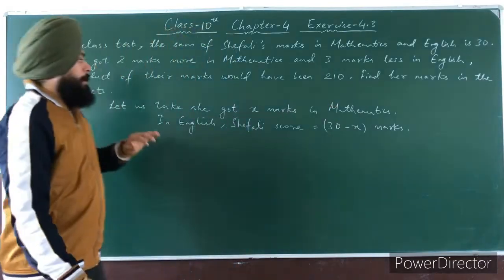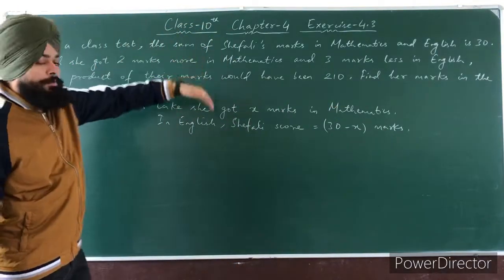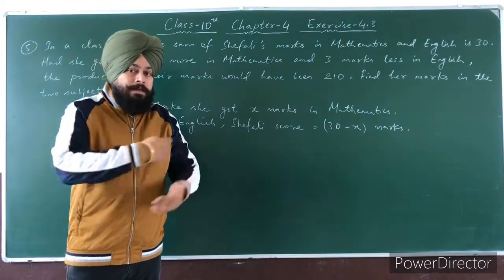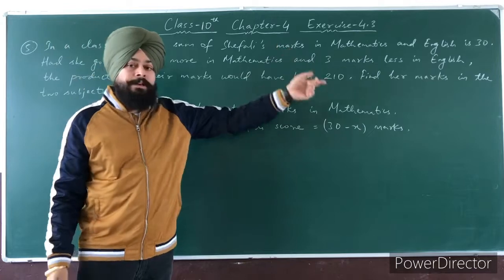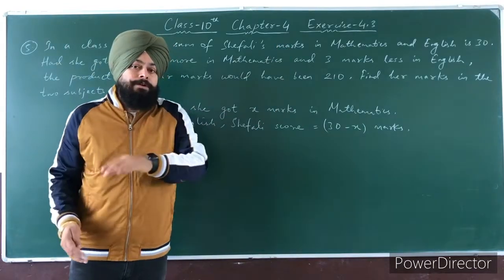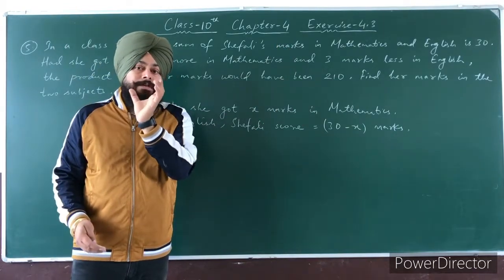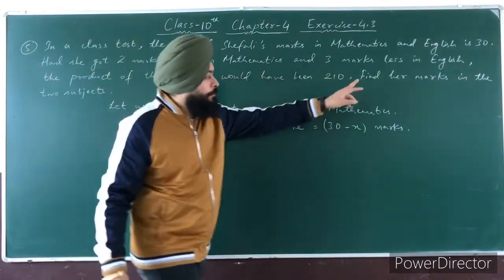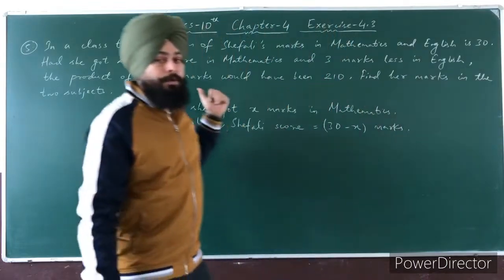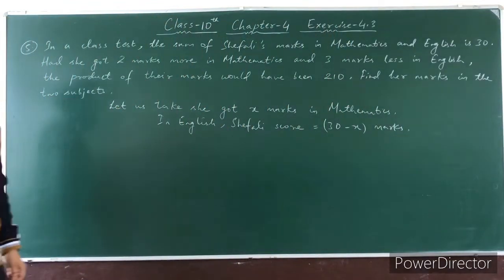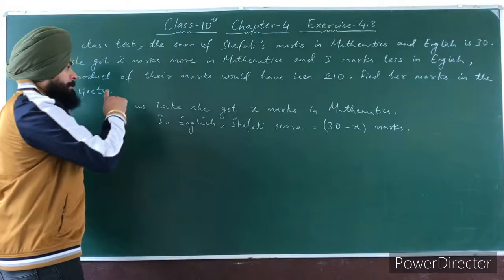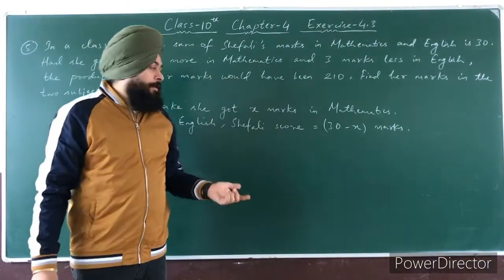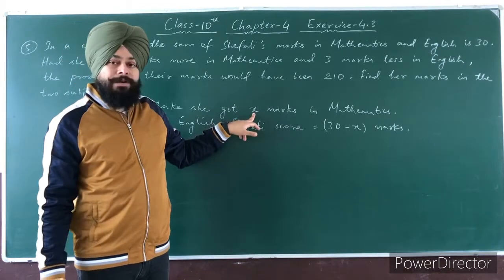What have they said? If she got 2 marks more in maths, and 3 marks less in English, then the product of her marks would be 210. So what you have to find is her marks in both subjects. According to the condition, at the start we suppose she got x marks in mathematics.